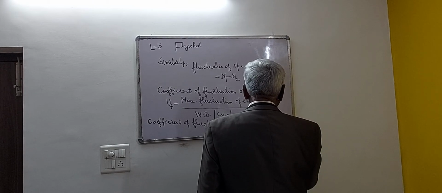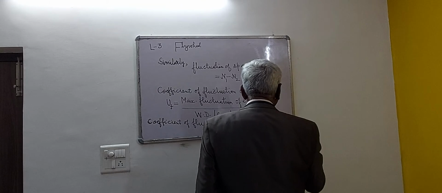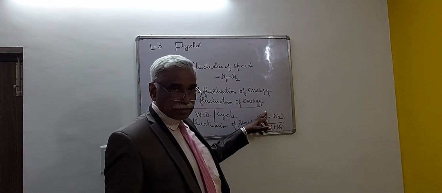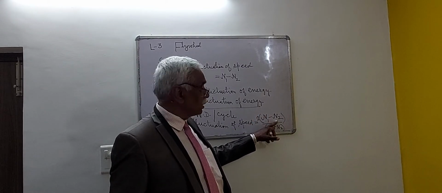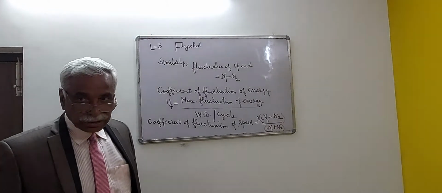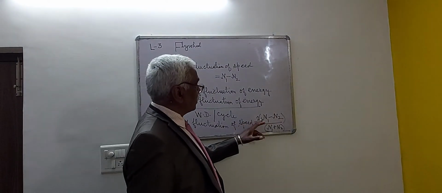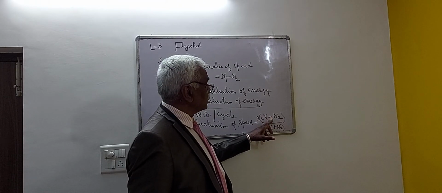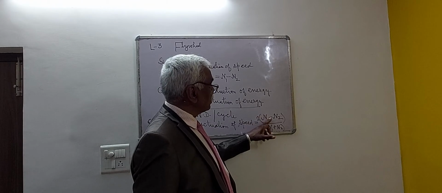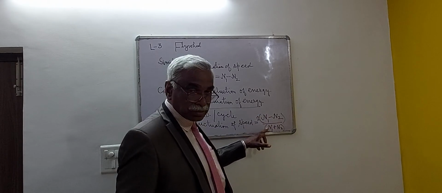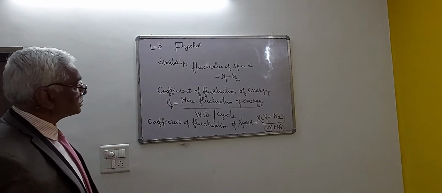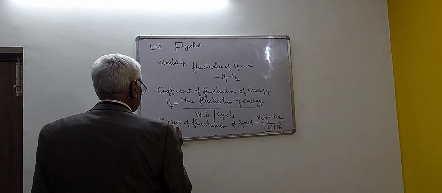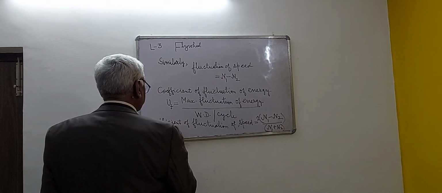So it will be written like this. N1 is the maximum speed, we have already discussed. N2 is the minimum speed of the flywheel corresponding to the minimum speed energy. The ratio of maximum speed minus minimum speed, N1 minus N2, divided by the average speed of the flywheel is known as coefficient of fluctuation of speed, and it is indicated by CF.